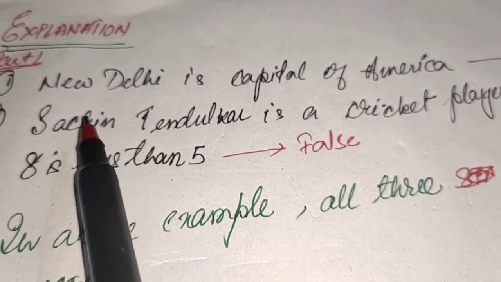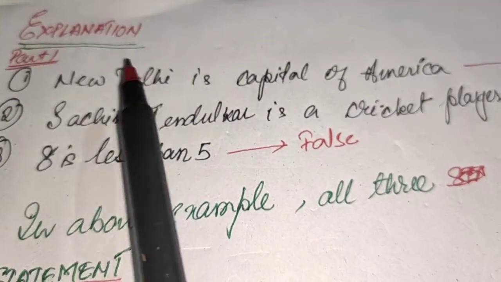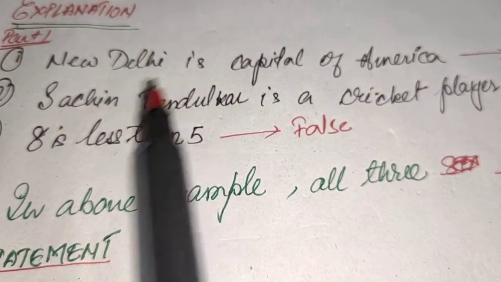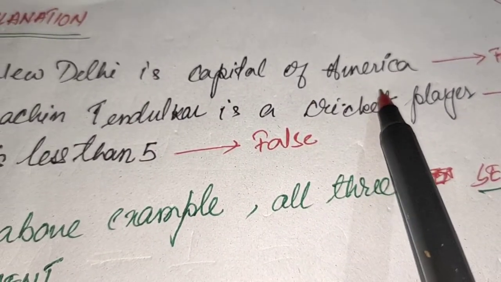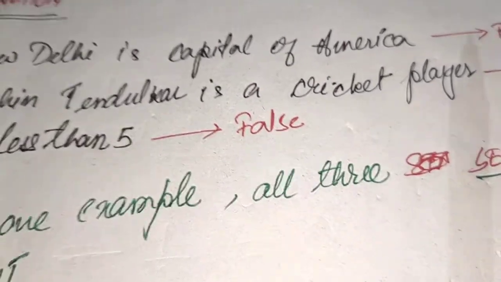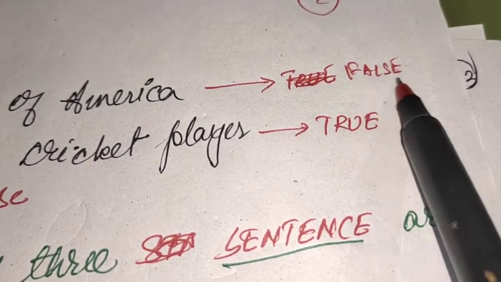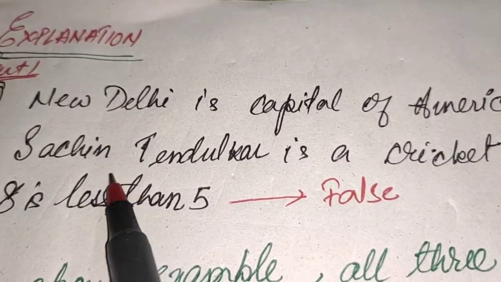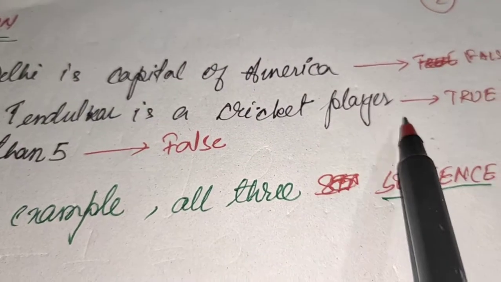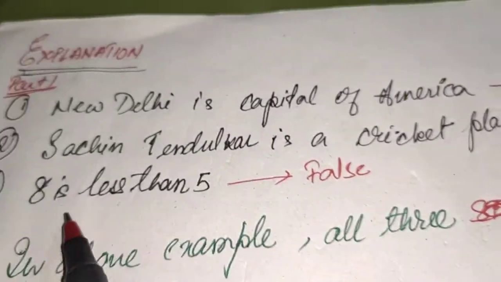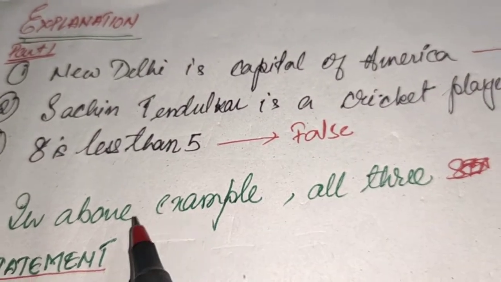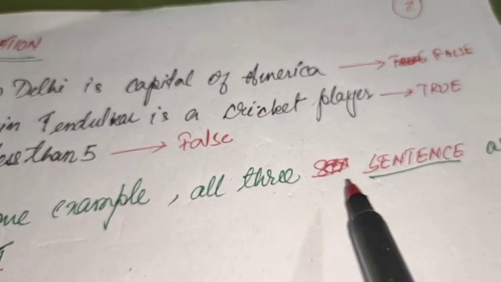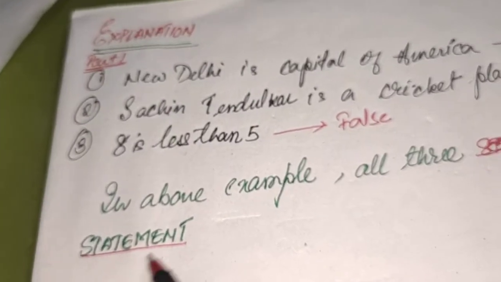Let us discuss some examples and see whether they are statements or just sentences. New Delhi is the capital of America. It is not possible. New Delhi is not the capital of America, so it is a false statement. Sachin Tendulkar is a cricket player. It is true. 8 is less than 5. It is false. In the above examples, all three sentences are statements.